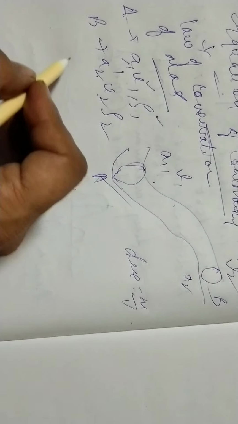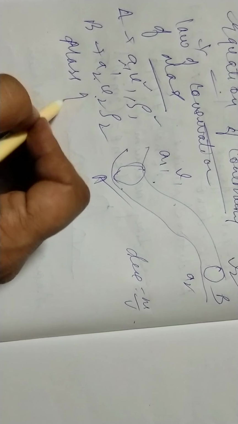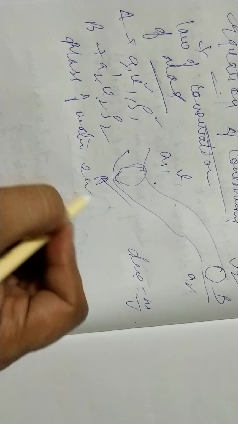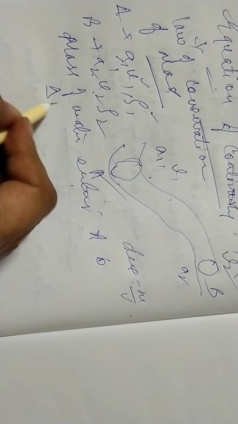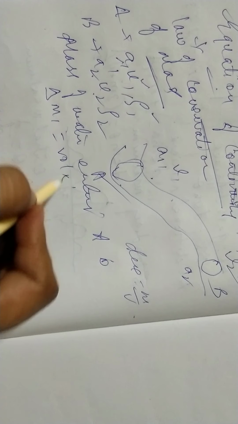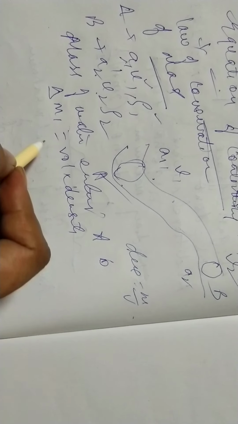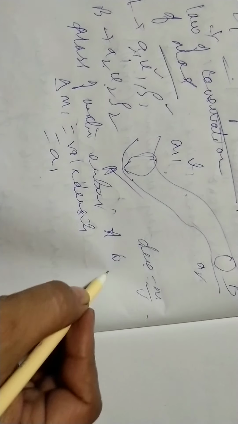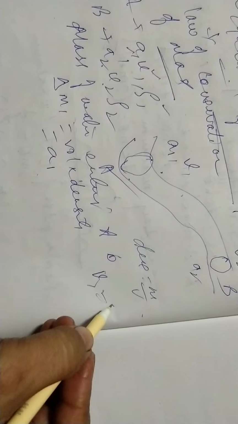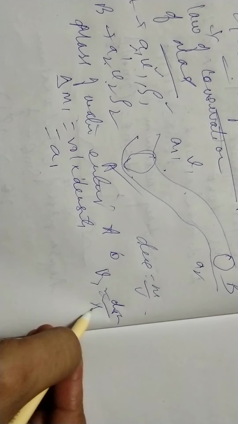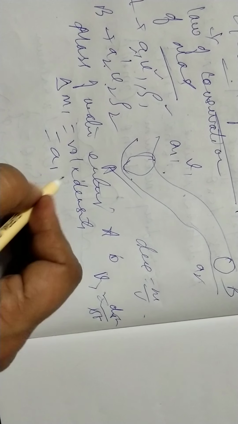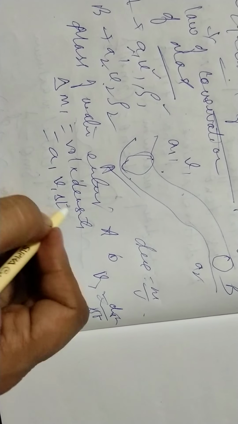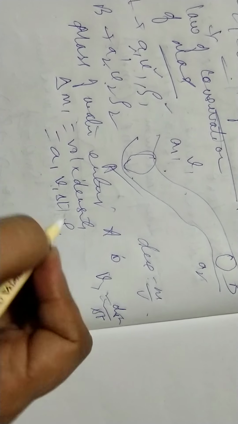So the mass of water entering A is what we are getting. Let us assume delta m1 is equal to volume into density, right? So volume is what? Area of cross section into distance. Now when we include the distance, we have v1 as the velocity there. So let us assume this is the distance divided by time delta t. We assume the time very small, delta t. So we have v1 delta t for the distance, and rho 1 is the density.